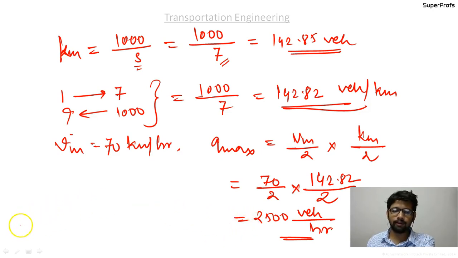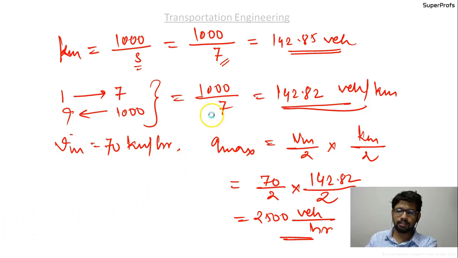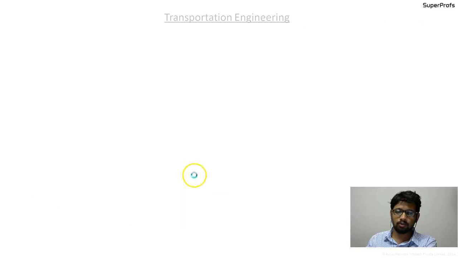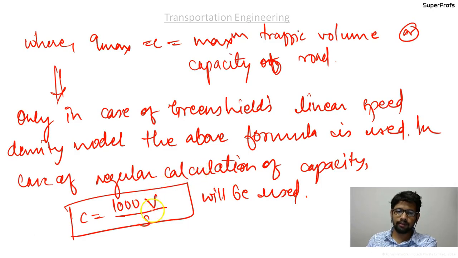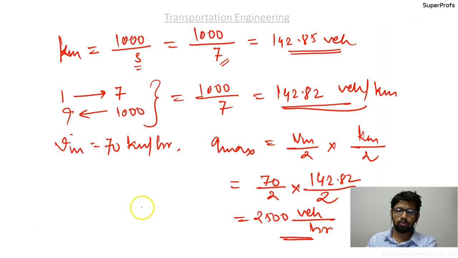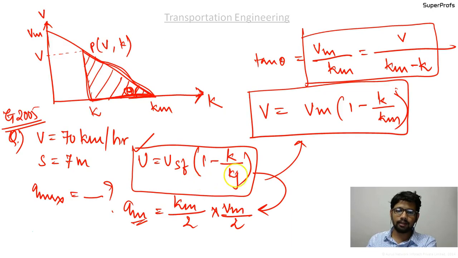You just need to identify that this is the Greenfield model, and looking at this equation, you know that in the Greenfield model this is the relationship for Q max. Otherwise, if it was a regular case, then the relationship is this one, Q max equal to 1000 V by S. So I hope you understood what kind of questions are asked, and there are questions asked based on this formula.